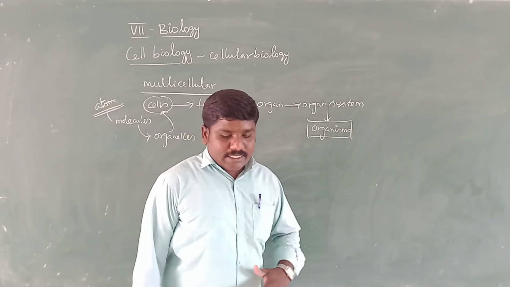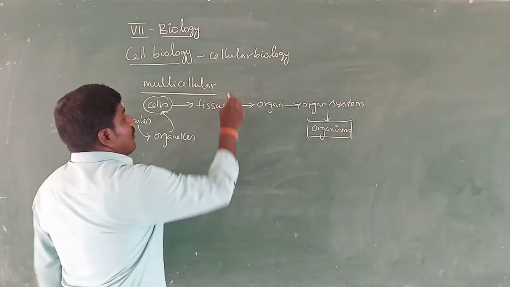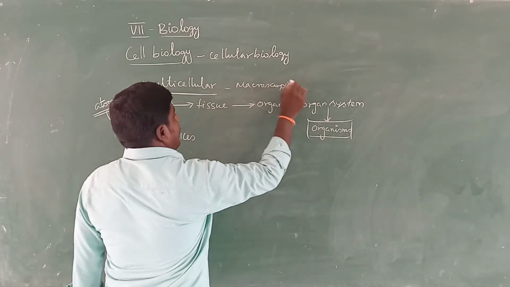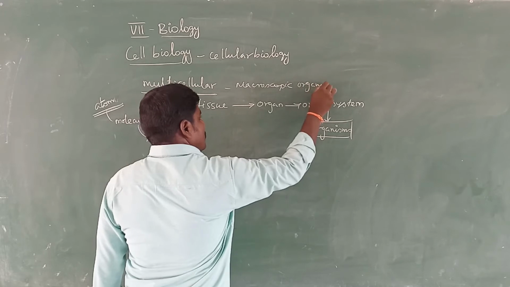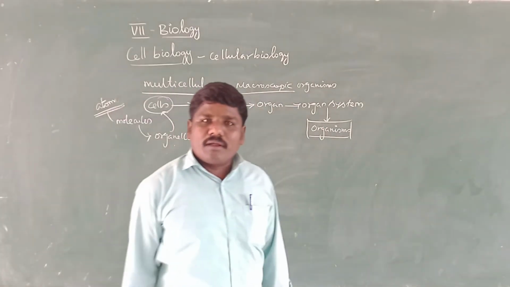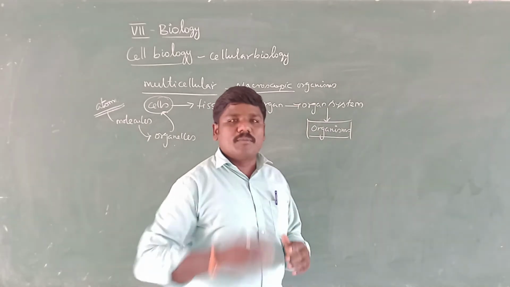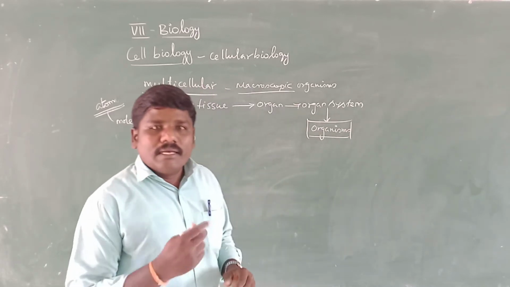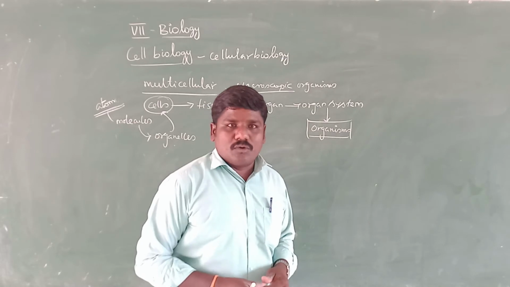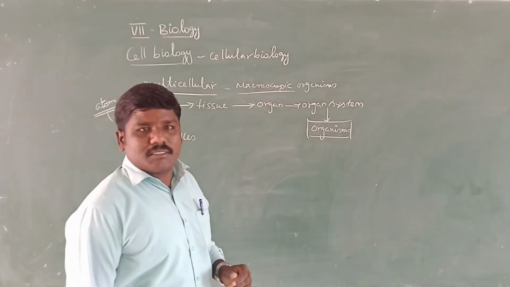And then the next one, multicellular organisms are macroscopic organisms. Why are multicellular organisms called macroscopic organisms? In multicellular organisms, they are easily visible or easily seen with the eye, so you cannot use the microscope. This type of organism is called a macroscopic organism.